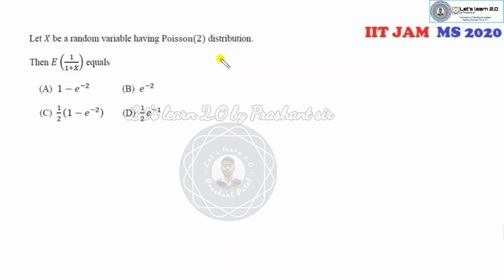Okay, look at this next one. Consider the random variable again. I can open this summation: 1 over 1 plus x, into e raised to power minus lambda, lambda raised to power x over x factorial, while x varies from 0 to infinity. Which of the following is the correct statement?